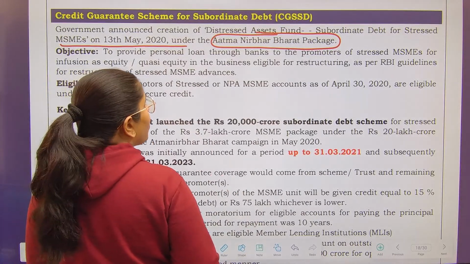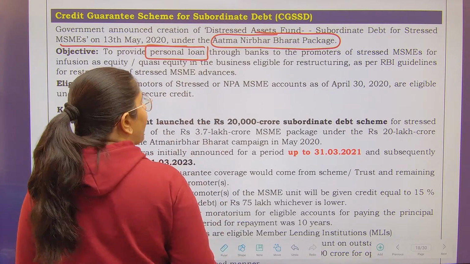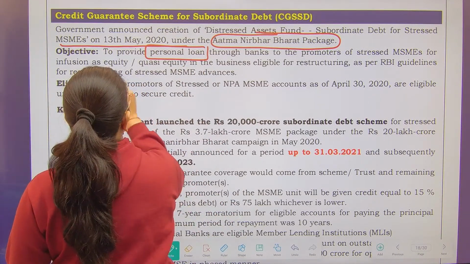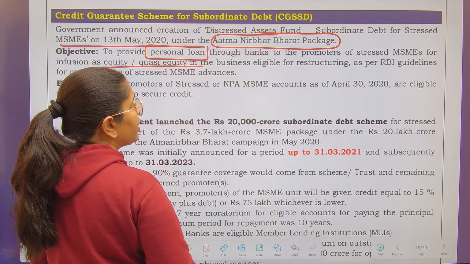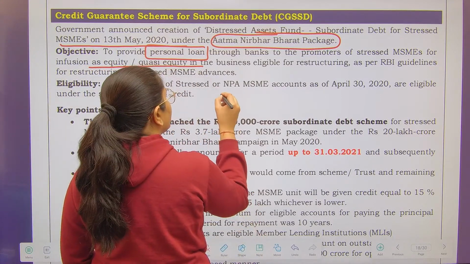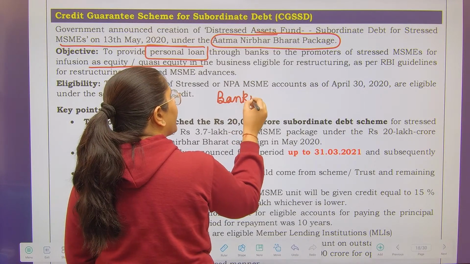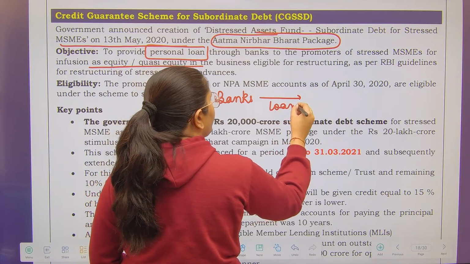So objective was what? Objective was to provide personal loan through banks to the promoters of stressed MSMEs for infusion as equity or quasi-equity in the business eligible for restructuring. That means what you are doing over here is, banks are providing loan to whom?